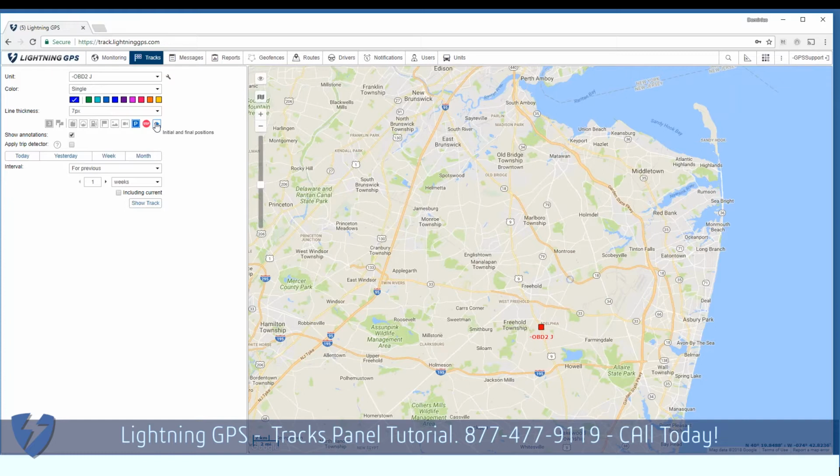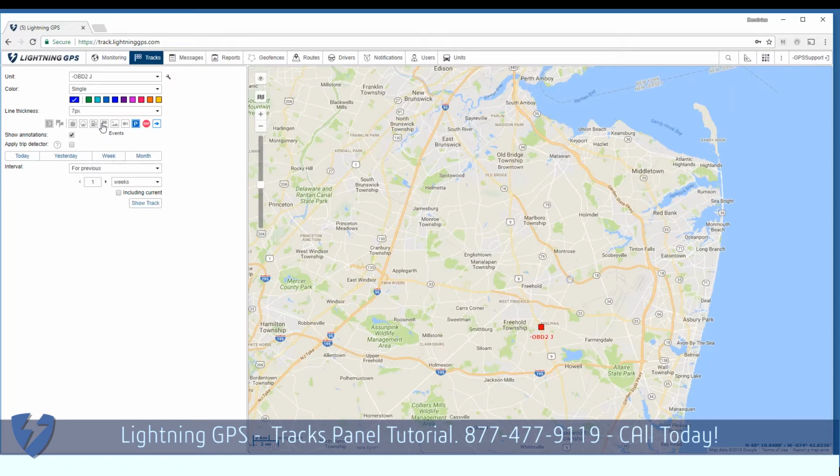We can also choose other data we'd like to see on the map. So we can see the final and initial positions, stops, parkings. If it was set up, video, images, events.